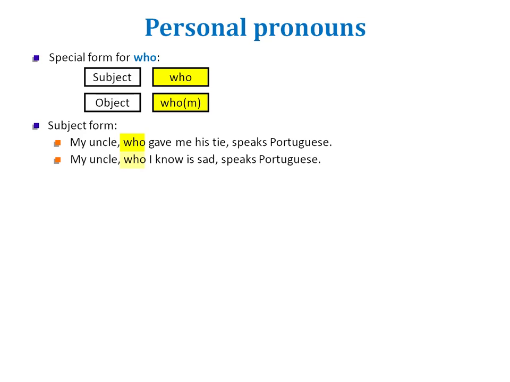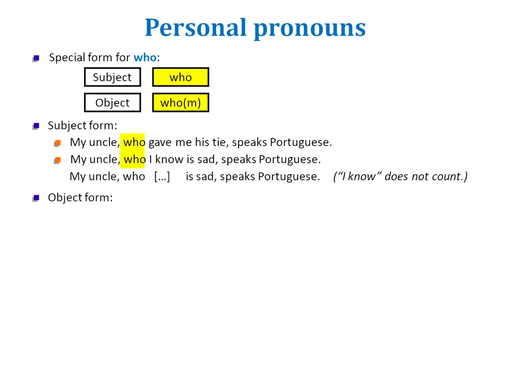My uncle, who I know is sad, speaks Portuguese. When that happens, when you have I know, I believe, I presume, something like this, then you know that the subject and verb that follow who is not included in the reasoning. In fact, I know, I believe, and so on do not count. They are being used as if they were in parentheses. We say my uncle who is sad because I know does not count.